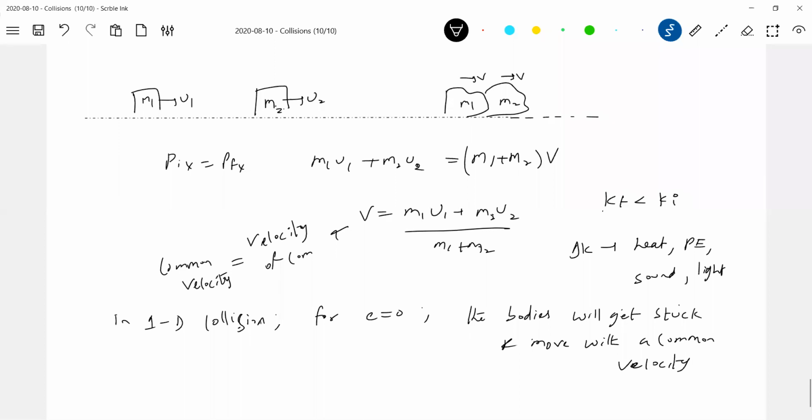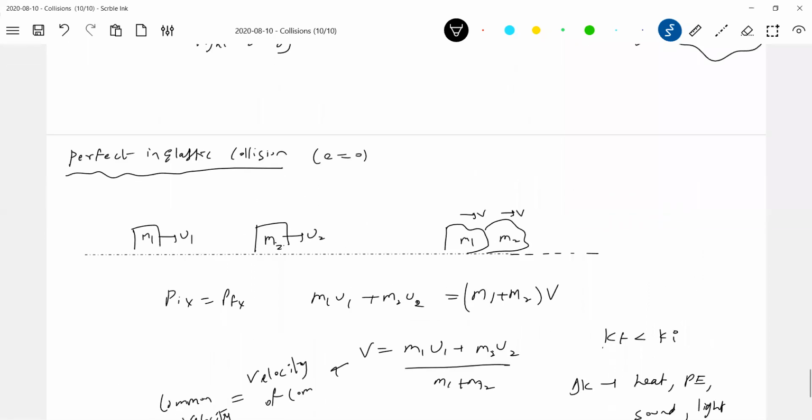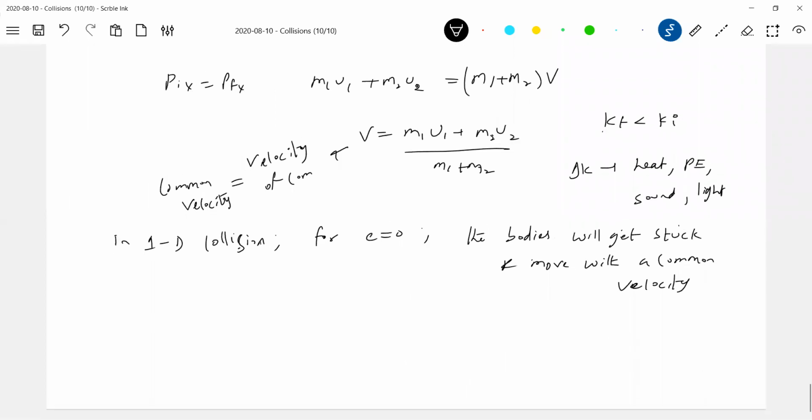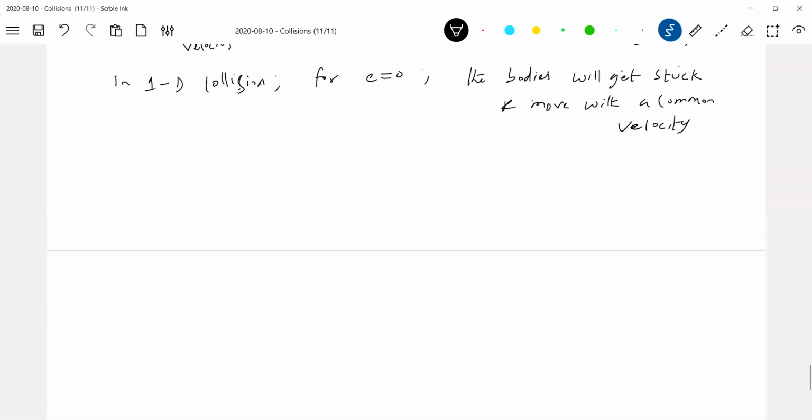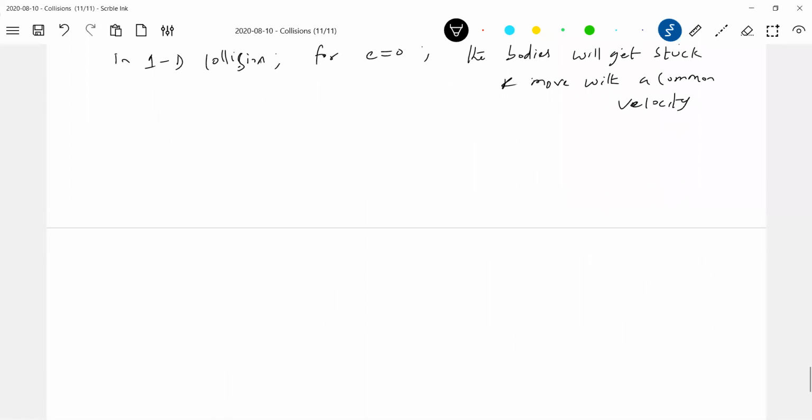The decrease in kinetic energy gets converted into any of the forms, depending upon the type of colliding bodies. Okay, let's focus on that coefficient of restitution. Once again, we'll come back. The value of E, coefficient of restitution, what does it depend on? Analysis of E. Well, it depends on the material, the type of material, anything. So shall we